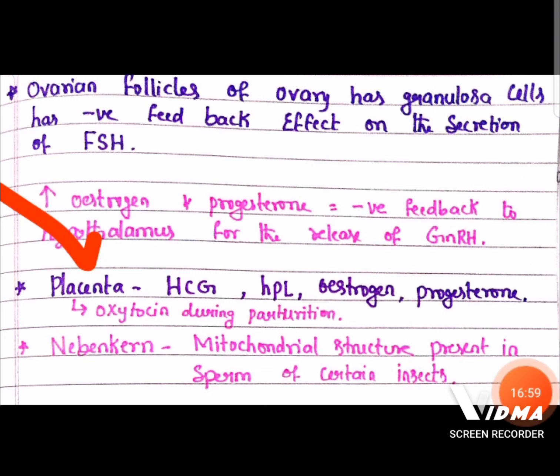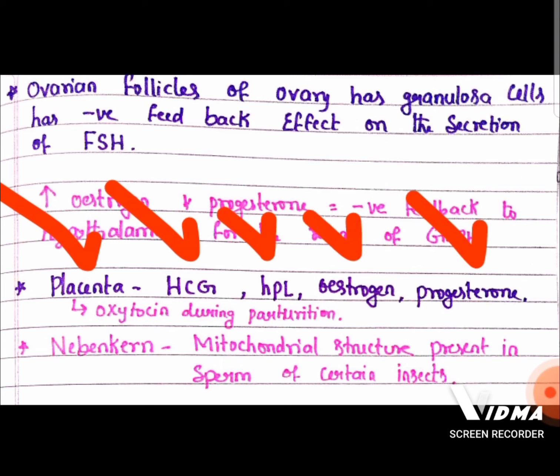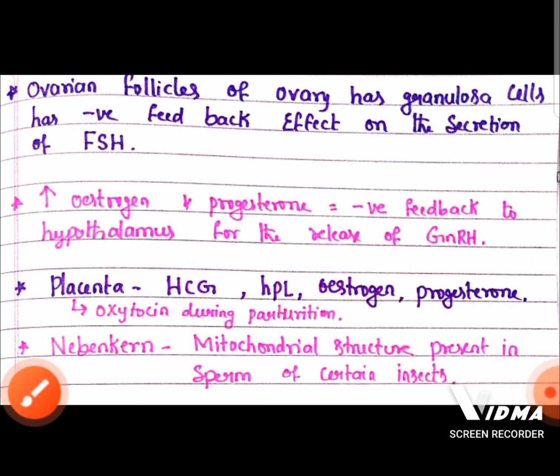Then the placenta also acts as an endocrine gland because it secretes human chorionic gonadotrophin, human placental lactogen, estrogen and progesterone. These are the hormones produced by the placenta, and it also produces oxytocin during parturition. During delivery time, the placenta secretes another hormone called oxytocin that helps in parturition.